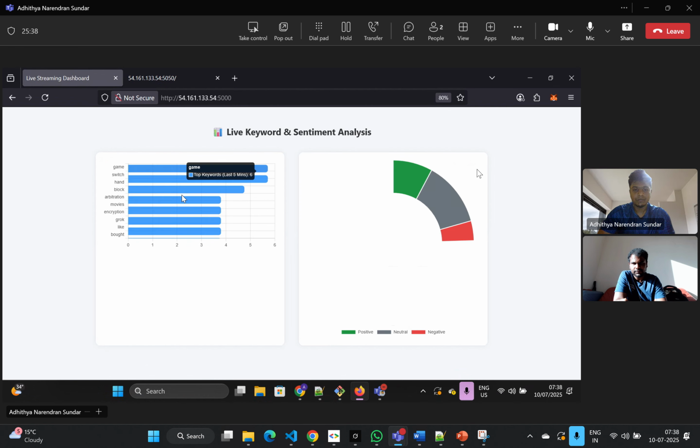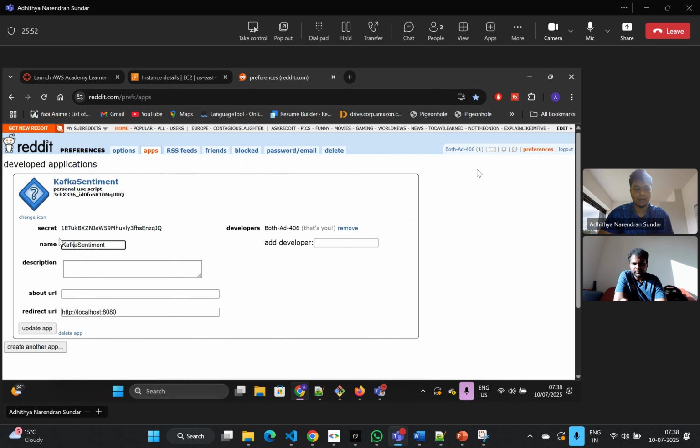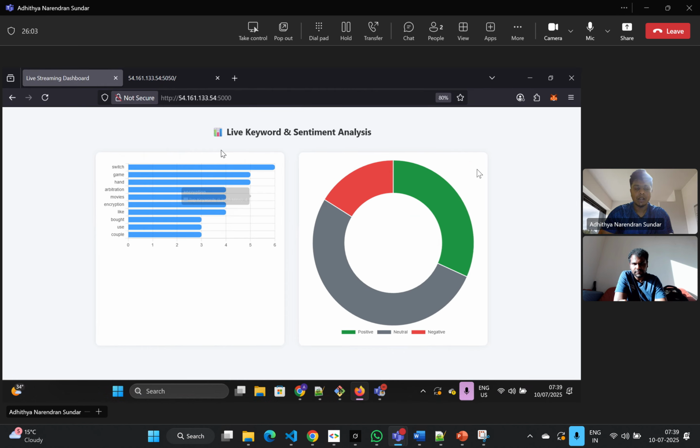As you can see, every 5 minutes the word count will be reset, and these are the live word counts that are being fed into the actual application. How it is being fed, I just explained to you by giving the credentials, I mean, passing the credentials into the script, and it will definitely fetch the live word count.